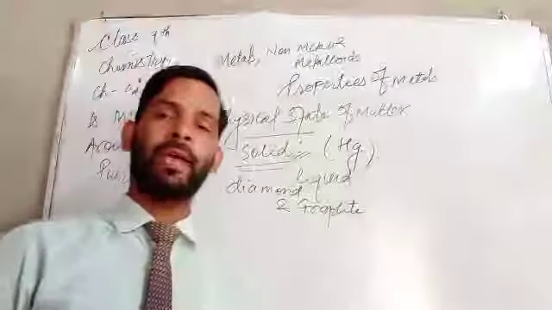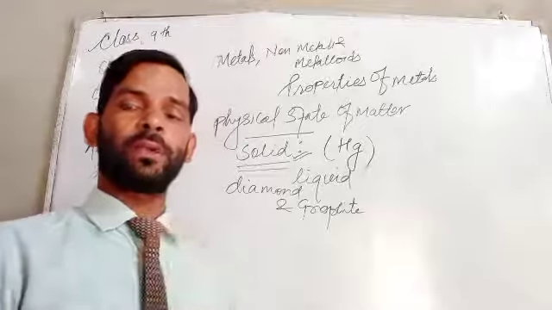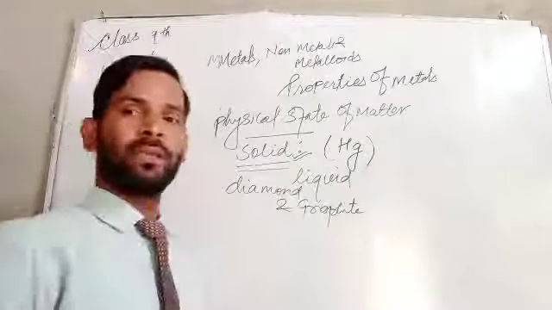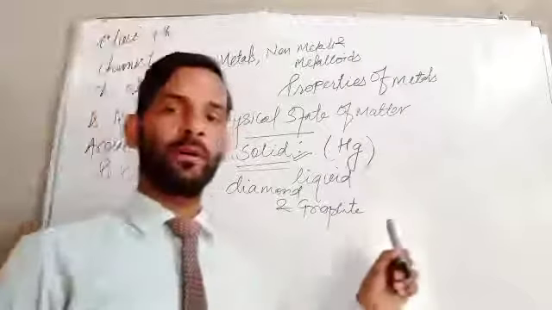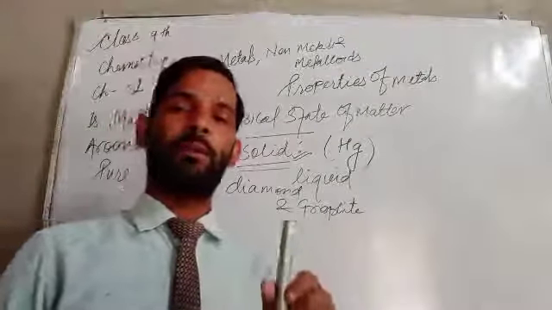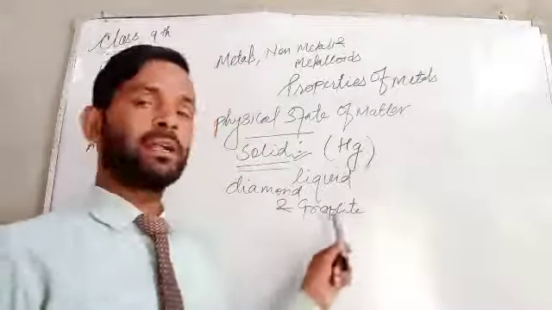Diamond and graphite also have the special and unique property called lustrous property. This lustrous property is usually shown only by metals, but this is an exception. There is diamond and graphite.